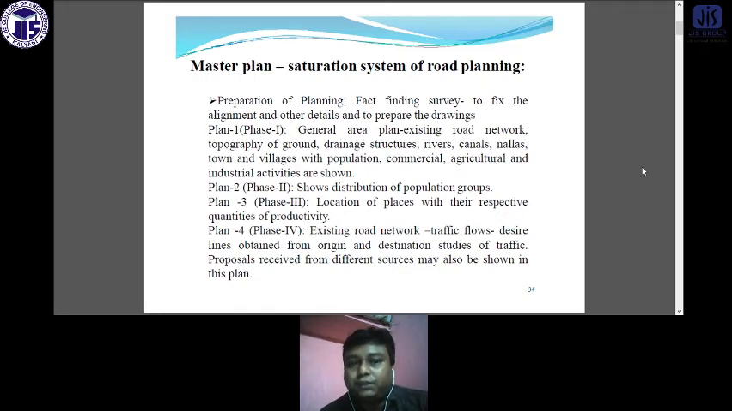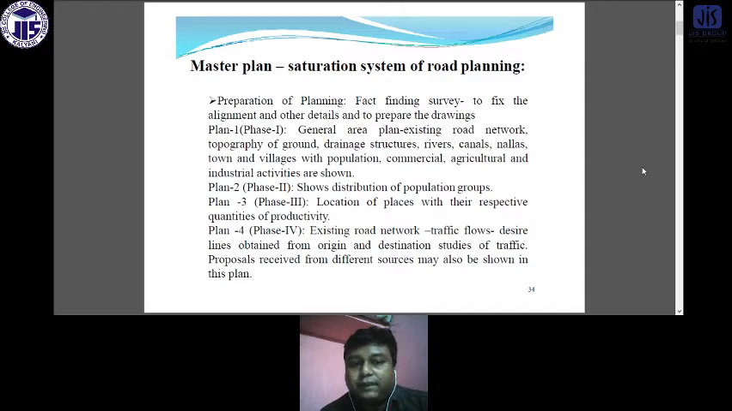Next is phase 2. What have they done in phase 2? Phase 2 shows the distribution of the population groups. The groups can be created based on many parameters: the economic aspect, the working culture, the number of family members. So there are various parameters to create these groups. Next, phase 3 is the location of the places with their respective quantities of productivity.